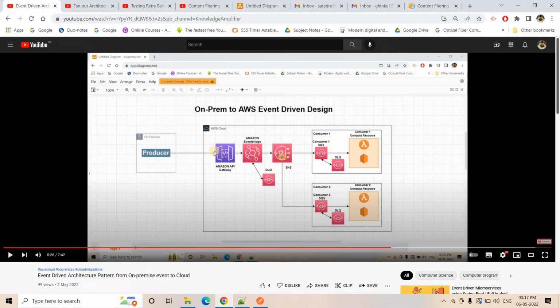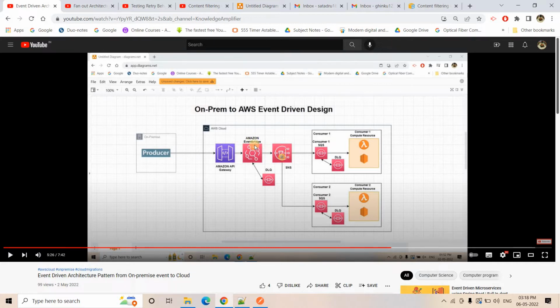The only thing is, if you observe the left hand side of SNS, we have to explore a little bit. What are the points we have to explore? If you consider API Gateway, I have covered it in detail. I have covered EventBridge in detail also. But I have not discussed how you can integrate API Gateway and EventBridge directly. I have discussed how you can integrate API Gateway and Lambda, and also how you can integrate Lambda and EventBridge. From Lambda, how you can send an event to EventBridge or an event bus, that I have covered, right? But I have not covered direct integration. So that part is remaining which I have to cover.